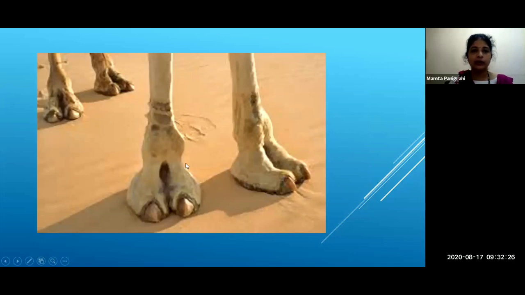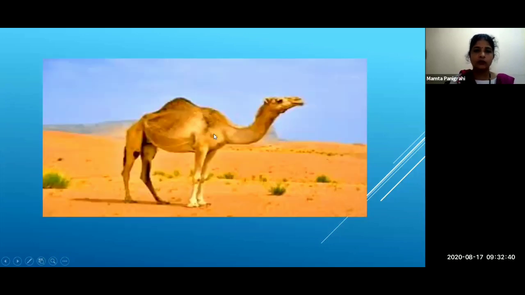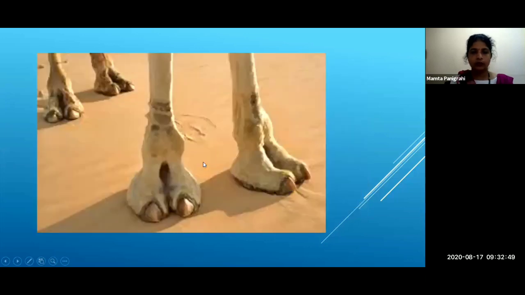Due to natural adaptation, the bottom surface of the camel's feet is very broad. Hence, the camel's weight is exerted on a large area and the pressure on the sand is reduced. The pressure on the sand is reduced because of the broadness of the feet.